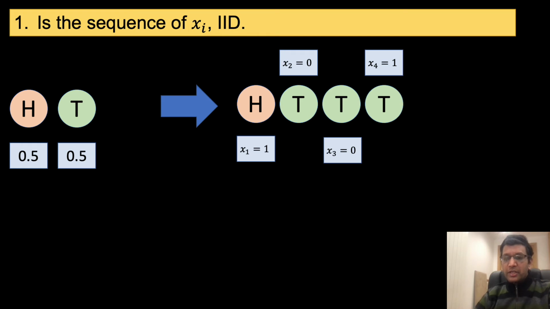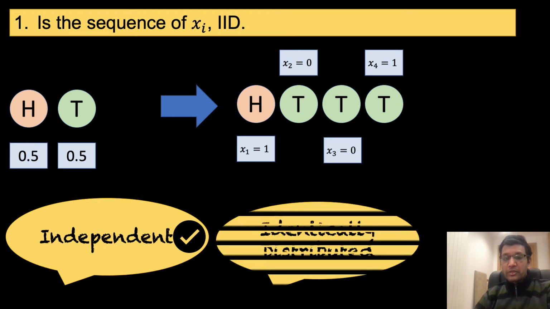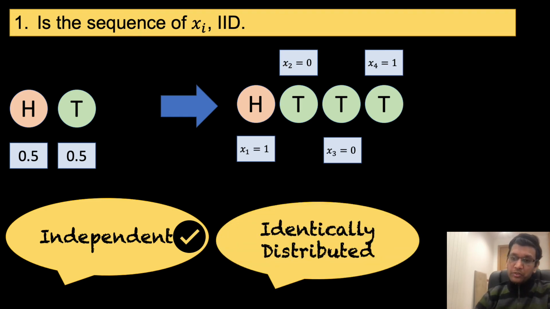Clearly, we have seen how a sequence of fair coin tosses are independent because the probability of heads on an ith toss is not affected by what we observe in the previous tosses. Since the value of x sub i is completely determined by what we observe on the ith toss, and as the ith toss is independent of what happened in the previous tosses, hence x sub i is independent of random variables x sub 1 to x sub i minus 1. We also observe that the probability distribution was the same for every toss, and hence x sub i are identically distributed.